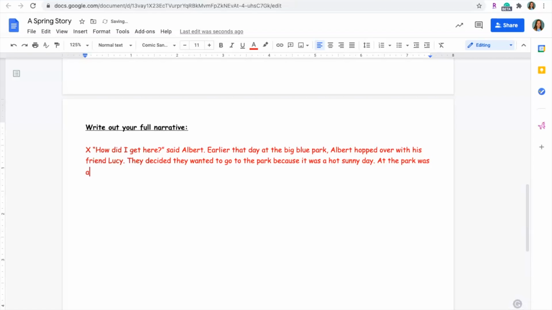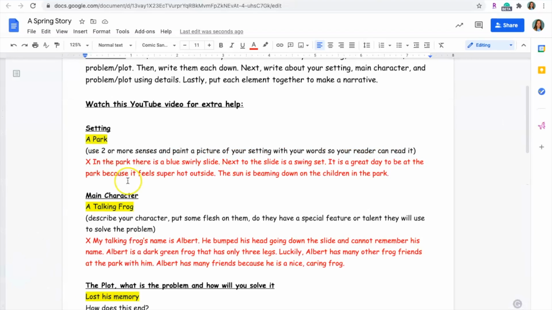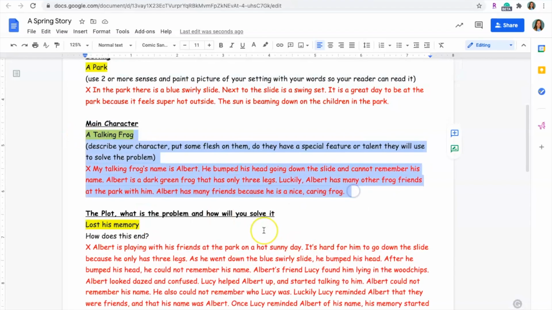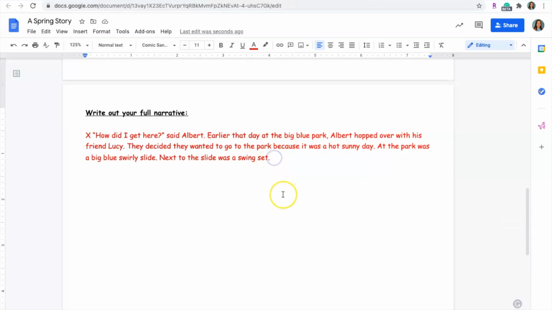At the park was a big, blue, swirly slide. Next to the slide was a swing set. Okay, I described the big blue swirly slide, and then I described the swing set and I described the feeling of that hot summer day. Now that I'm done describing the setting, I'm going to take what I wrote for the main character, and I'm going to start describing my main character, Albert.